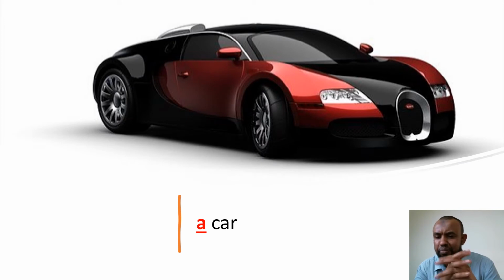Let's continue. Now, let's look at here. We have a car. What do we have? A car. How many cars can we see here? Only one. So it's singular, okay, and it's a noun. And as we said before, it begins with the consonant letter. Which consonant letter? C. Okay, C. So if we're using the indefinite article a, we say a car.